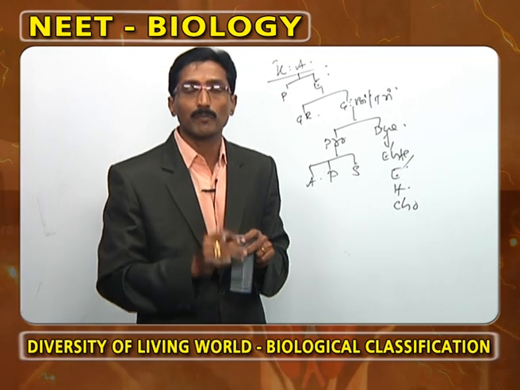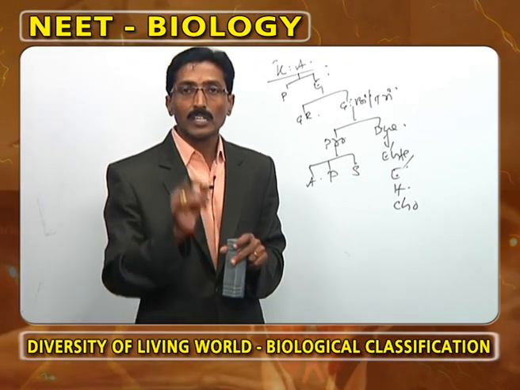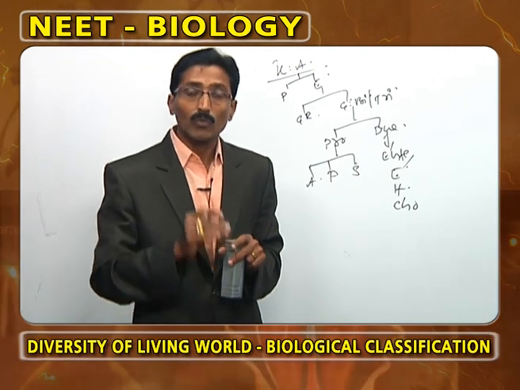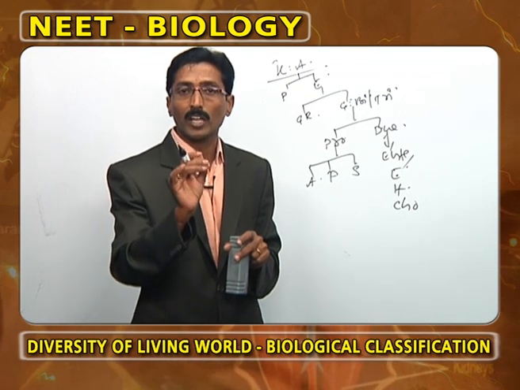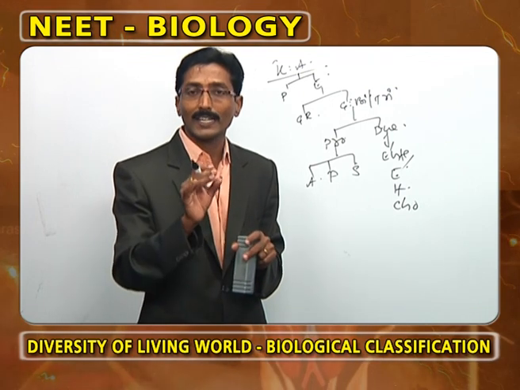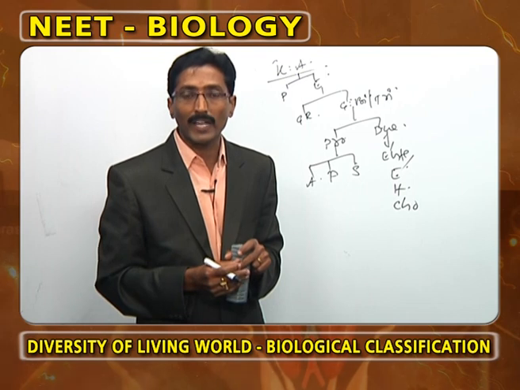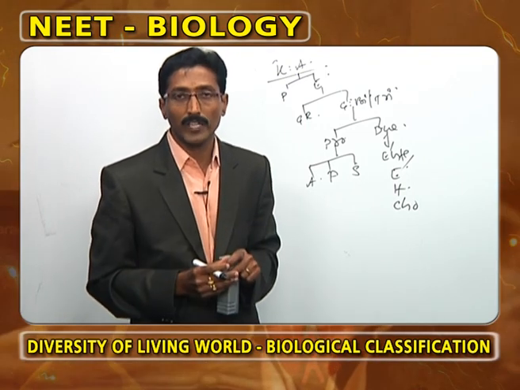And one more important point: under the basic principles of classification, what is the key part of systematics? That we call taxonomy. One more important point in the basics is the binomial nomenclature popularized by Carolus Linnaeus in the 10th edition of Systema Naturae. What is the source of binomial nomenclature? The 10th edition of Systema Naturae.